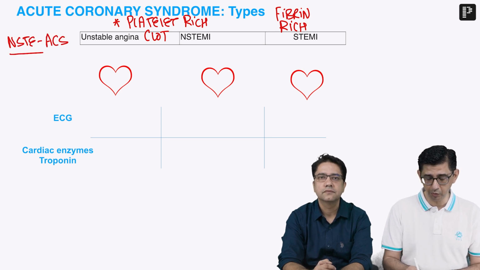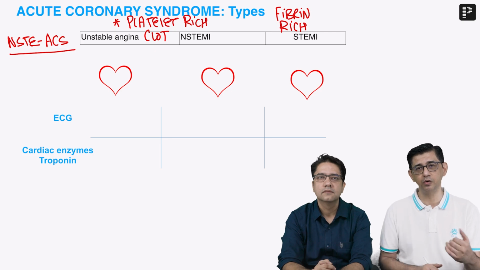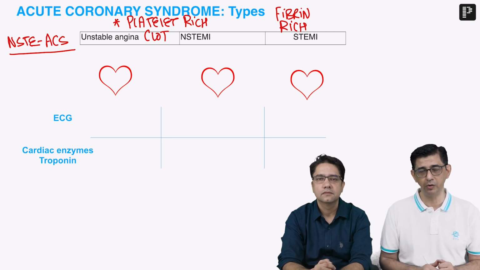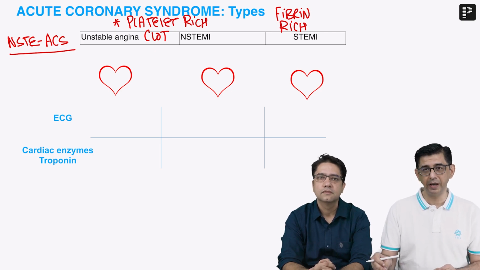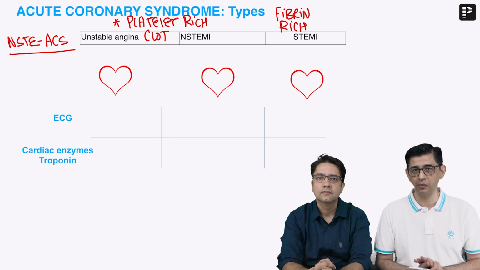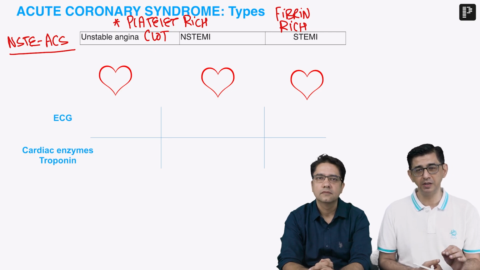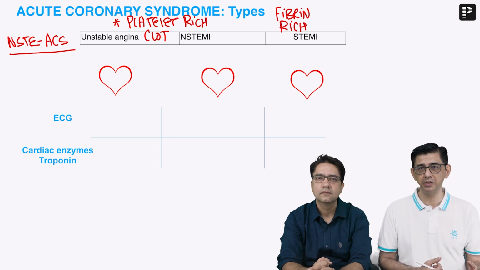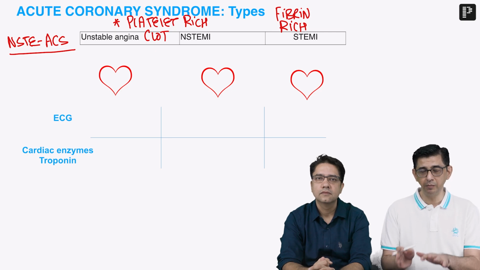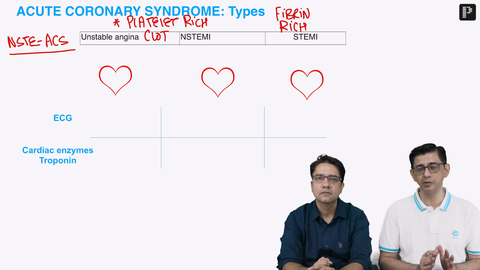which in the current edition of the book is written as NSTACS, that is non-ST elevation acute coronary syndrome. Now the treatment of choice for ST elevation MI is obviously percutaneous coronary intervention, and even in high risk cases of non-ST elevation MI and unstable angina, we are still doing a PCI, but the time guidelines for the two would be slightly different, that we'll be explaining to you.